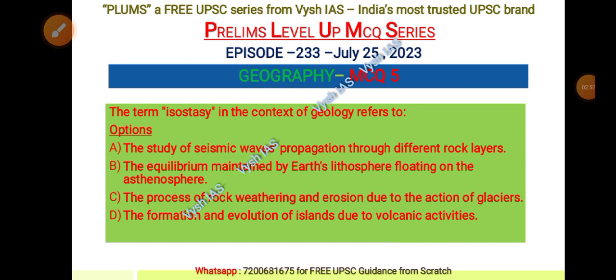The term isostasy in the context of geology is referred to as. Options are A, the study of seismic wave propagation through different rock layers, B, the equilibrium maintained by Earth's lithosphere floating on the asthenosphere, C, the process of rock weathering and erosion due to action of glaciers, D, the formation and evolution of islands due to volcanic activities. Now let us see the answer.